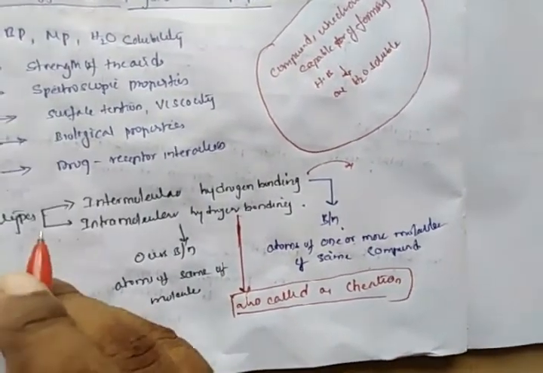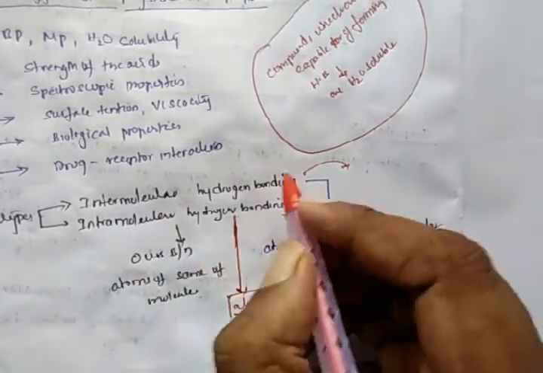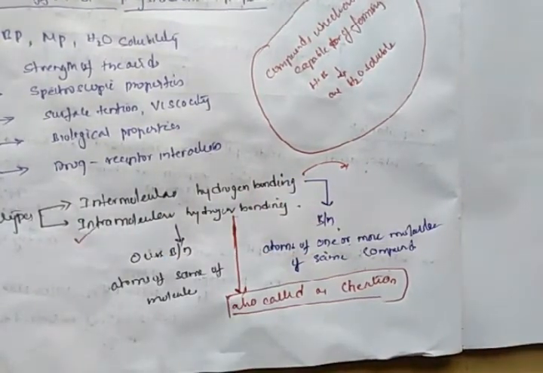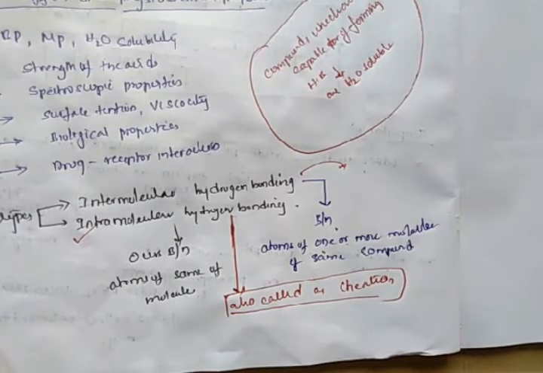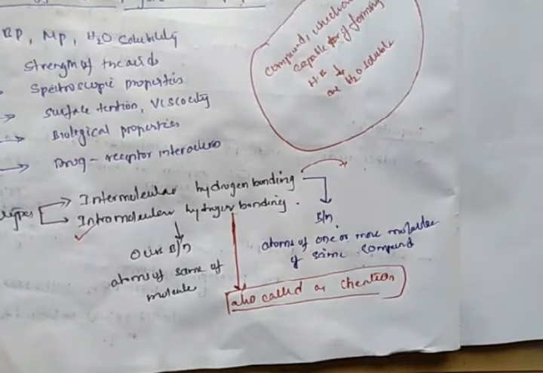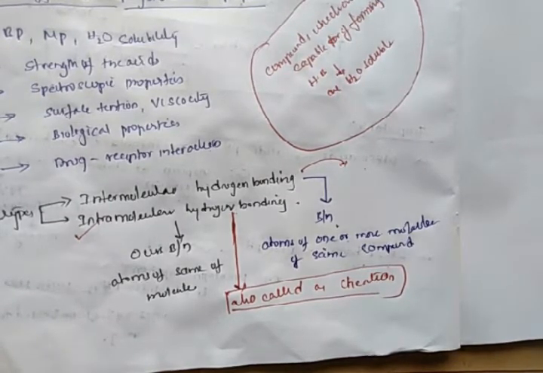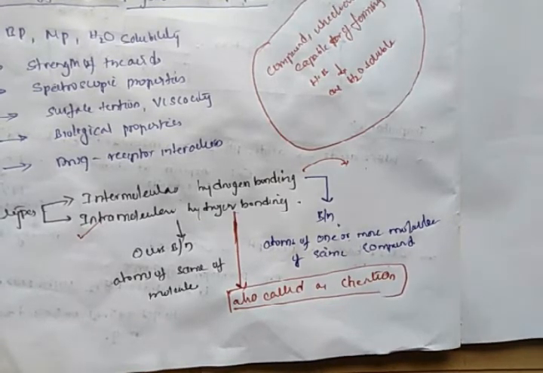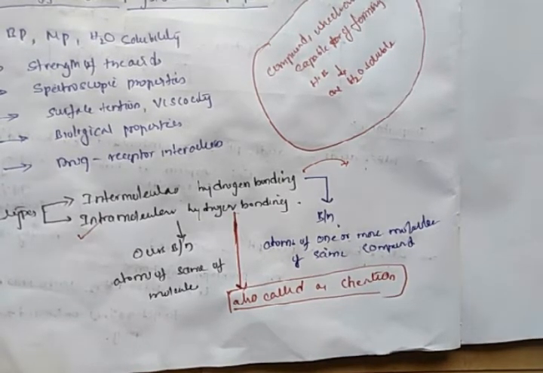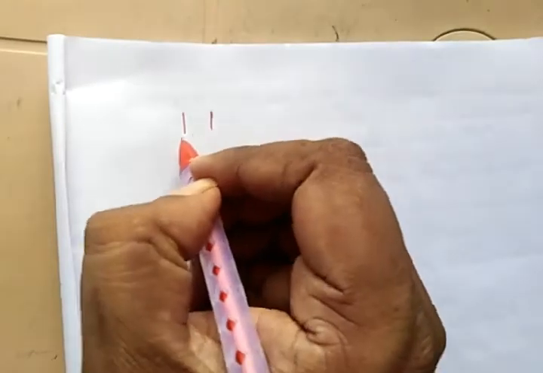So in medicinal chemistry, intramolecular hydrogen bonding is more favorable than intermolecular hydrogen bonding, because intermolecular hydrogen bonding generally deactivates the pharmacological effect of a drug molecule, but intramolecular hydrogen bonding generally favors or enhances the pharmacological activity of the drug molecule. So let me see some examples. A well-known example is salicylic acid.